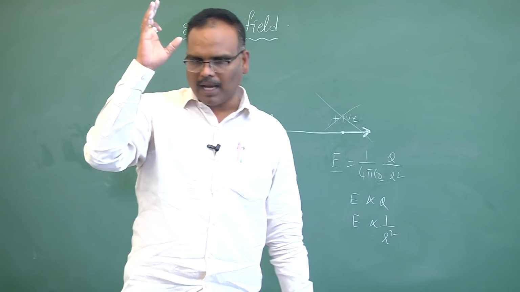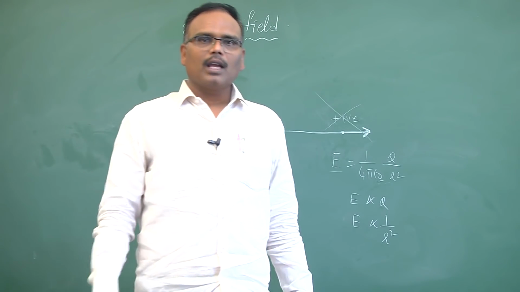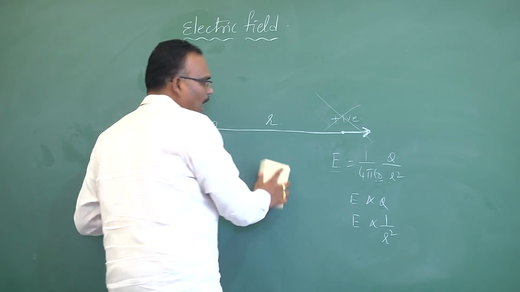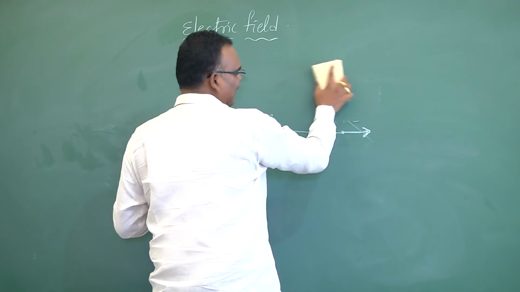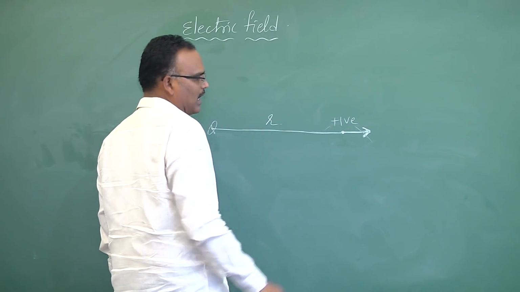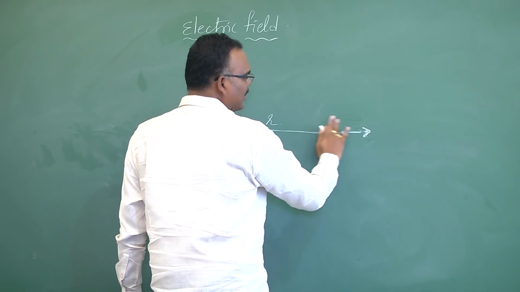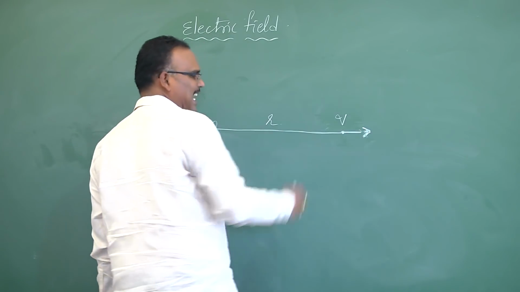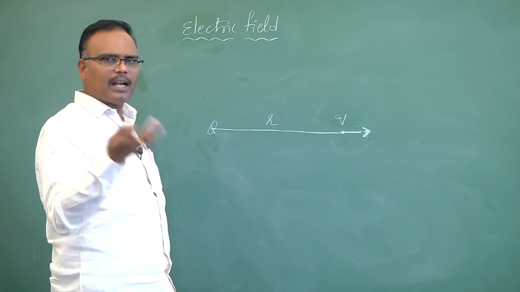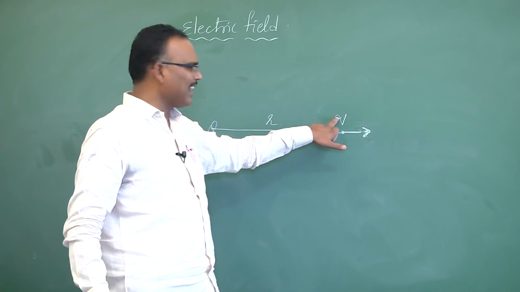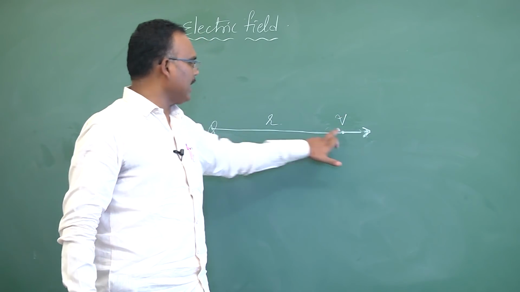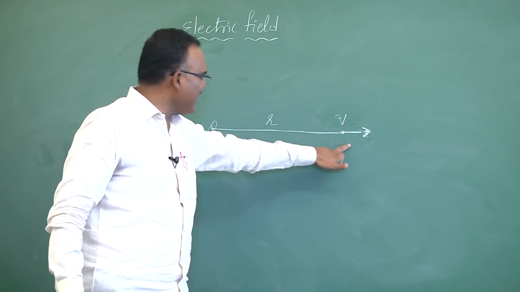This you have to remember, this is very important. It will not depend on the test charge. So if I replace the unit positive charge I initially took with some other charge, its magnitude may be 1 microcoulomb, 100 microcoulomb, 1 coulomb, 100 coulomb, whichever charge you place here, it doesn't matter. The electric field strength at this point due to this charge remains the same.